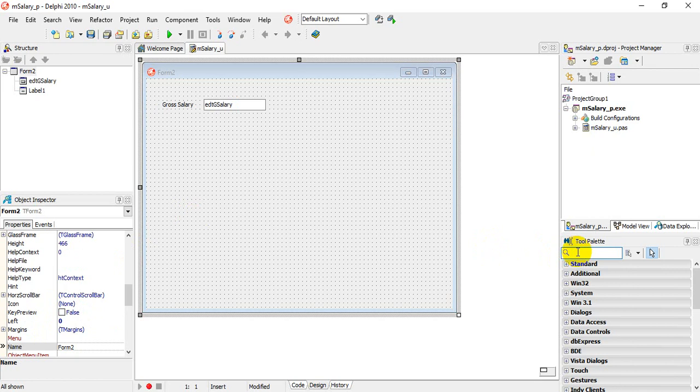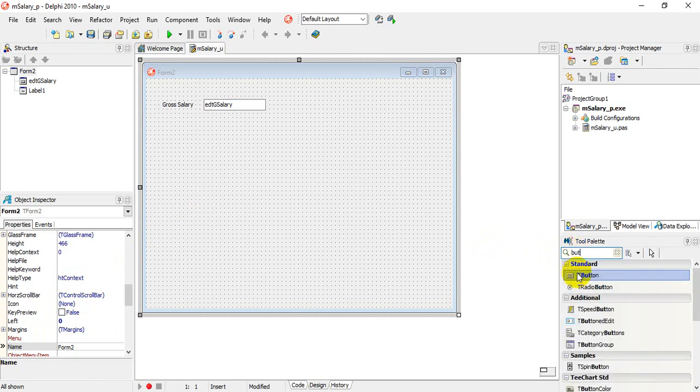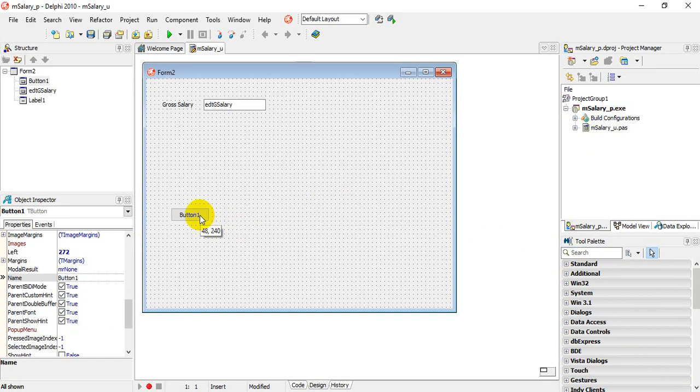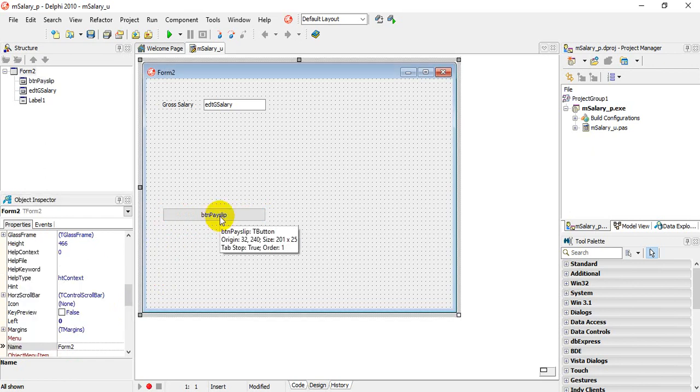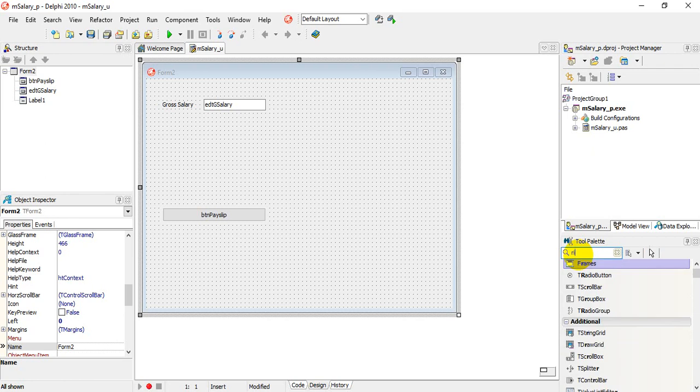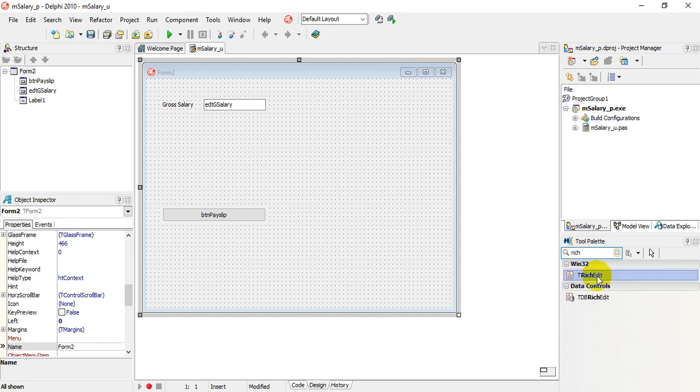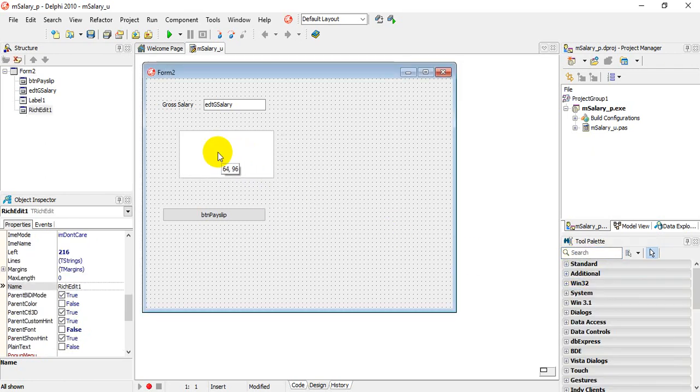Next, we're going to bring in a button. And this button, we are going to call this button BTN for button payslip. And we're going to code behind this button. We need a display area, and I'm going to bring in a component. Some of you may have used this component before, and it's called a rich edit box. So we're going to type in rich edit box, and I'm going to put that in there,